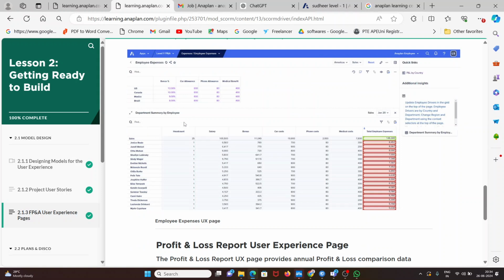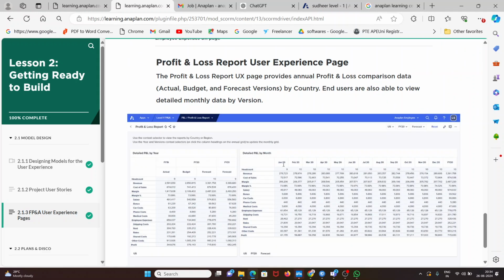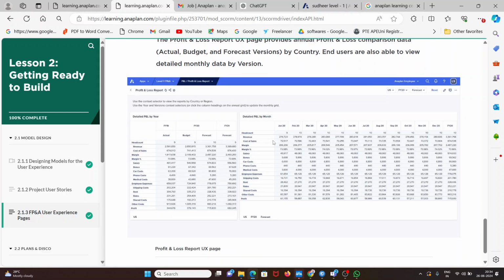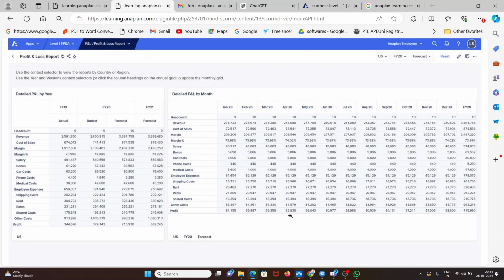So related to employee, they are providing the details here, like what is the head count, what is the salary, how much bonus they are providing. More facility like car cost, what is the phone cost, what is the medical expenses, everything they are providing here. Everything they are able to see in this report. Okay. So this is related to profit and loss report. So everything they can see in this UX pages.